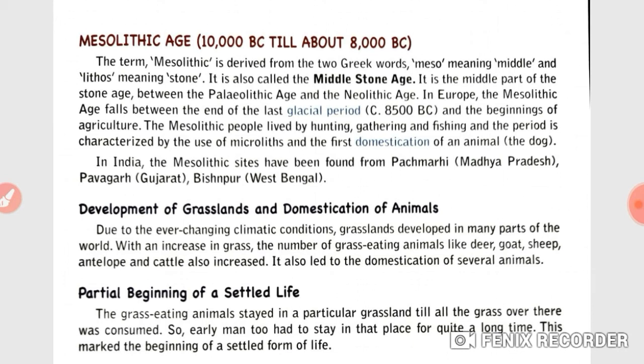In India, Mesolithic sites have been found at Pachmari in Madhya Pradesh, Pavagadh in Gujarat, and Bishanpur in West Bengal.